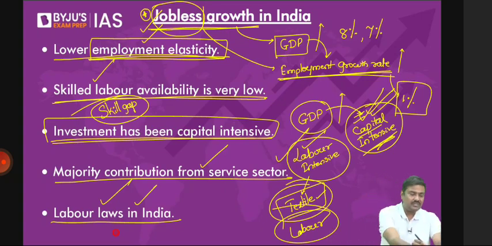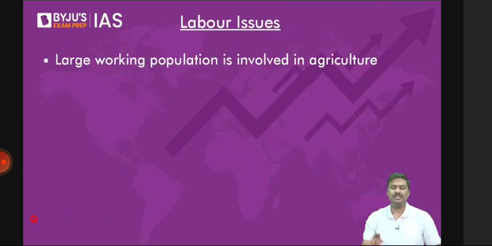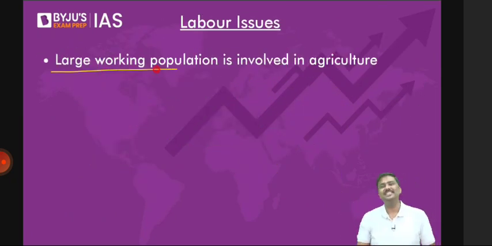So these are some of the reasons why there is a GDP growth rate happening, but employment is generated at a very slow pace. Now, a large working population is involved in the agriculture sector. That is one more issue in India.